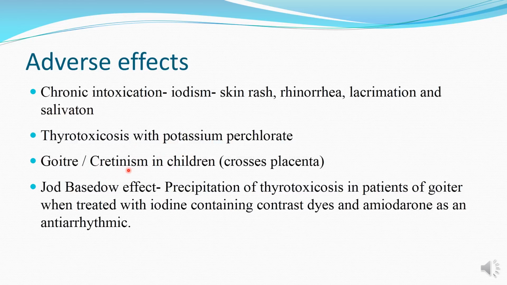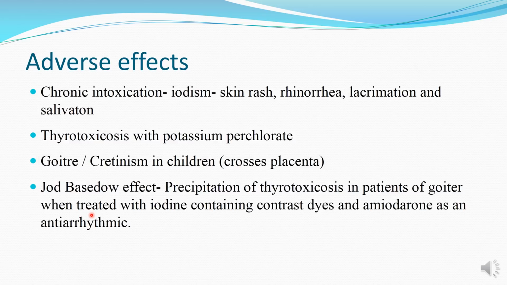Goiter or cretinism is seen in children because these drugs, when given during pregnancy or lactation, can cross the milk barrier or placenta and cause deficiency of thyroid hormones that can cause goiter or cretinism. Another effect that is seen with this drug is the Jod-Basedow effect, which is the precipitation of thyrotoxicosis in patients with goiter.